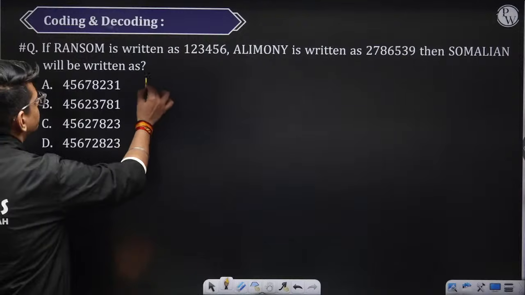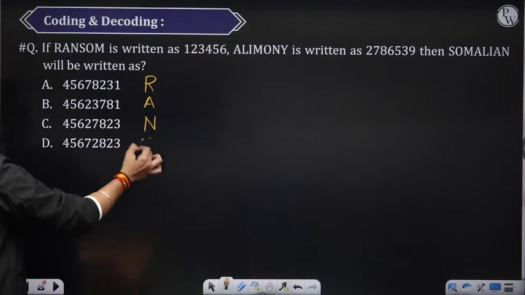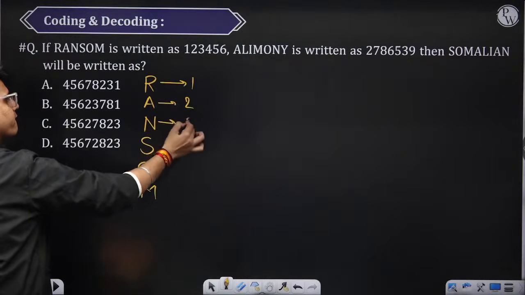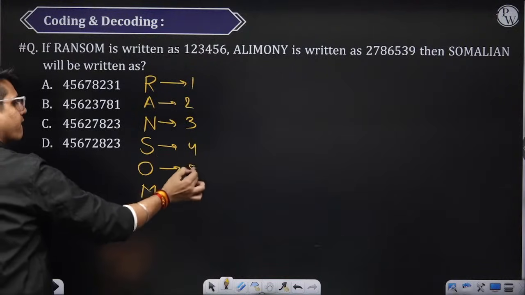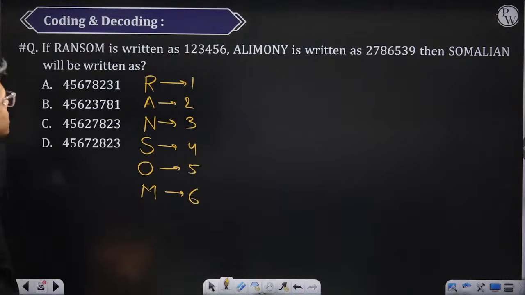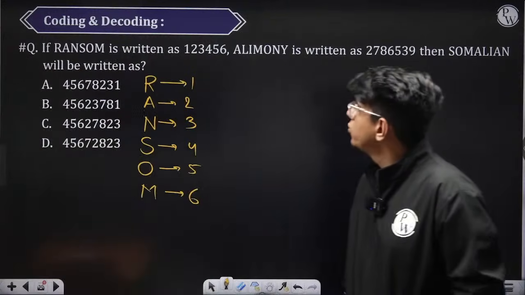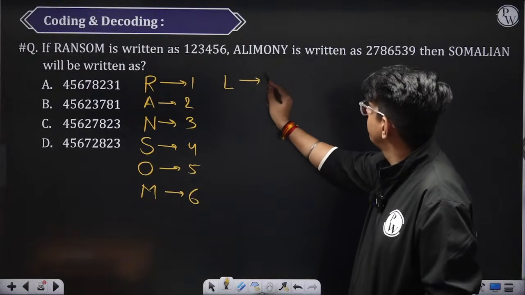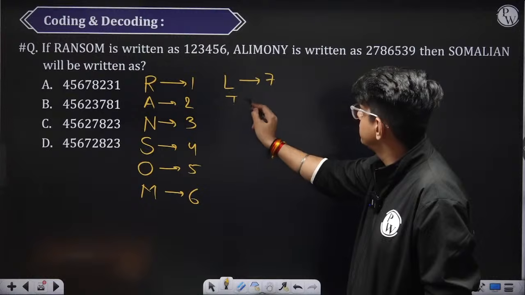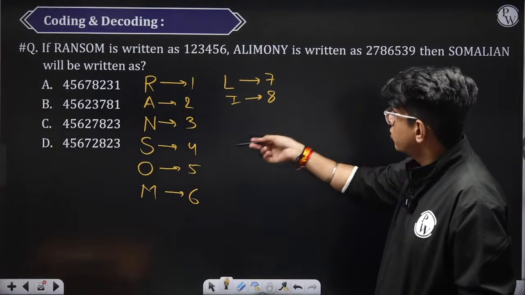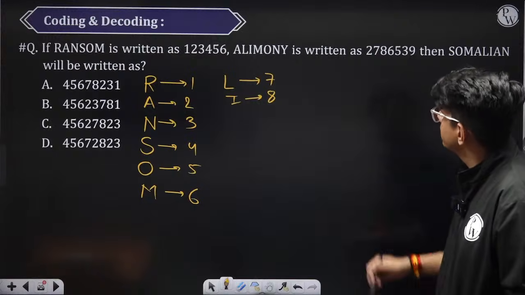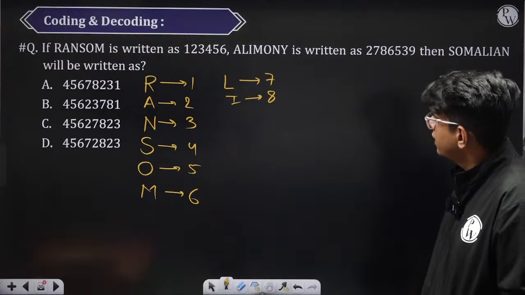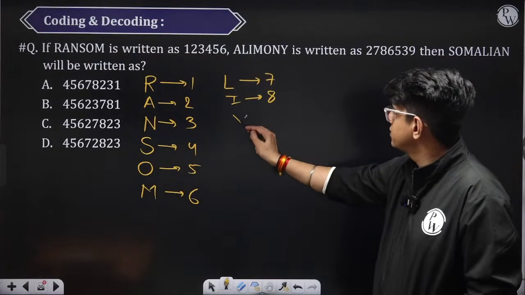So random. So we already know A. A हो गया है. L is 7. I is 8. 6 already done है. 6 M हो गया. ठीक है. O already done है, 5. 3 क्या है, N. N is 3, done. Y is 9.